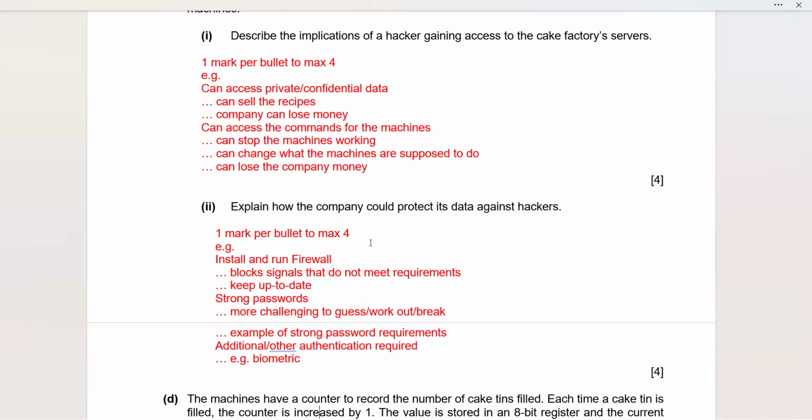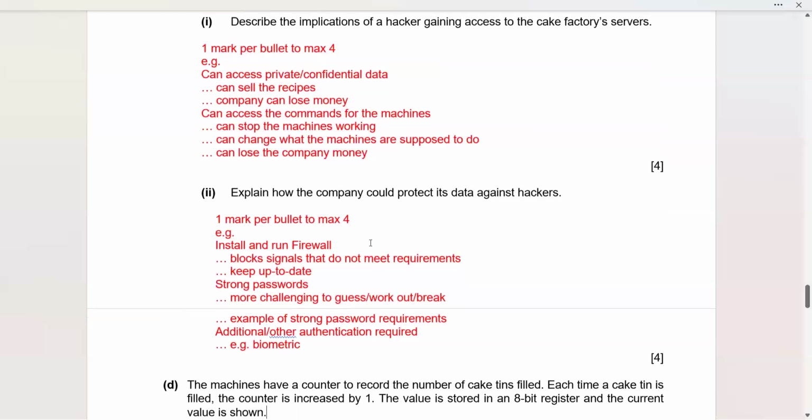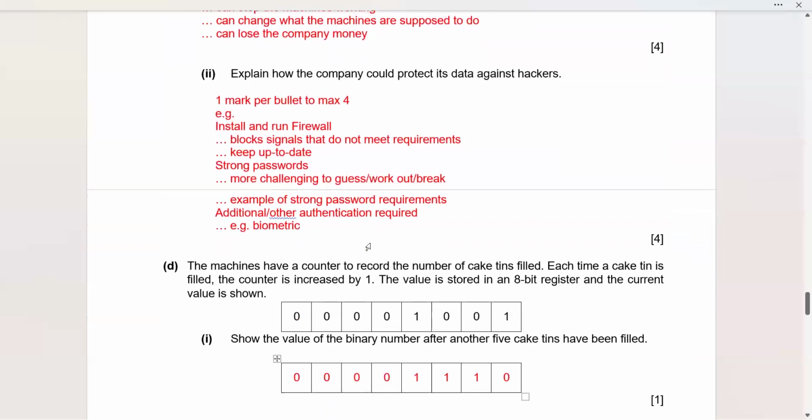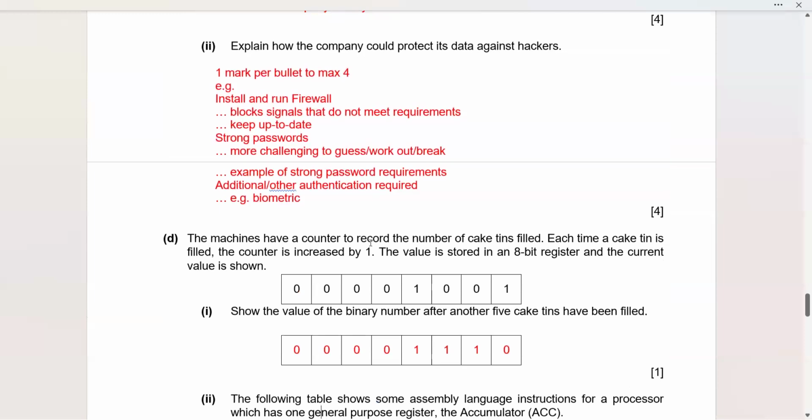Additionally, other authentication can be required. For example, you can have a biometric system also. Another one can be encryption, so that your recipes are not available to anyone without the decryption key. So that is also one option which you can apply. And in this manner, you can easily score 4 out of 4. You have mentioned the right points, you have written the right explanation, so definitely the marks are going to be yours.